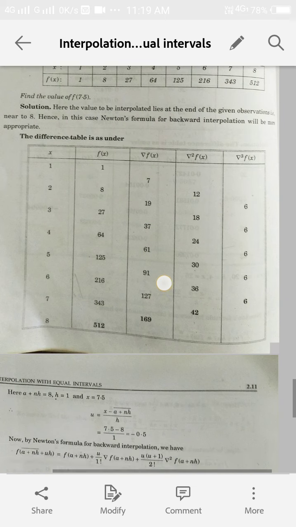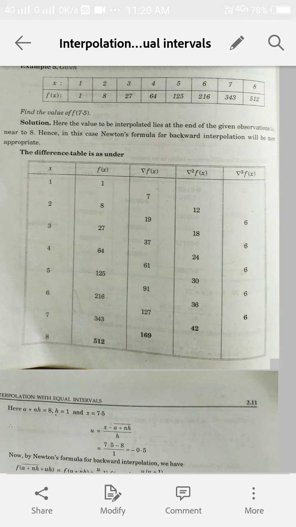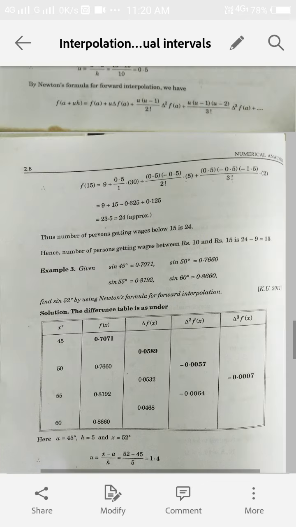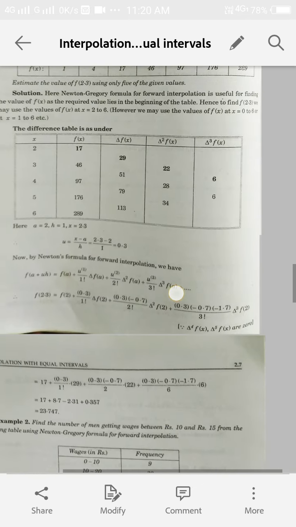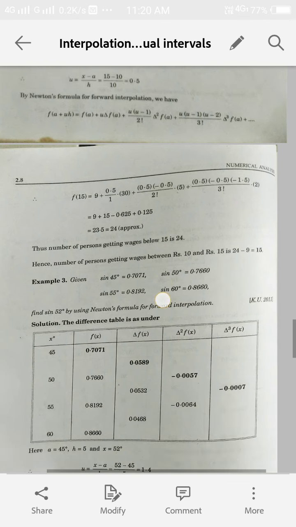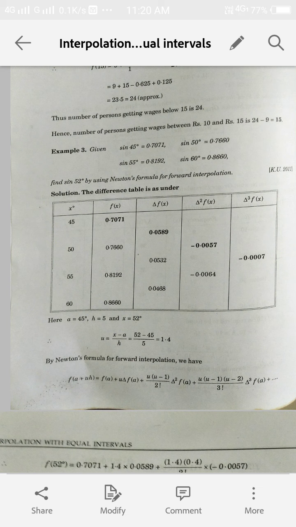Next example. Here again the values of x and fx are given, and we are to find the value at 7.5. So look here, 7.5 lies near the end of the table. In all the three examples, in the first example we are to find the value at 2.3, which lies near the beginning of the table. In the second also, at 15, that also lies near the beginning of the table. In the third example we are to find the value at 52, and 52 lies in the middle, so in that case you can apply either Newton forward or backward,